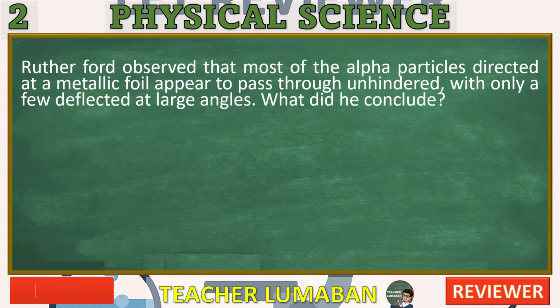Rutherford observed that most of the alpha particles directed at a metallic foil appear to pass through unhindered, with only a few deflected at large angles. What did he conclude?